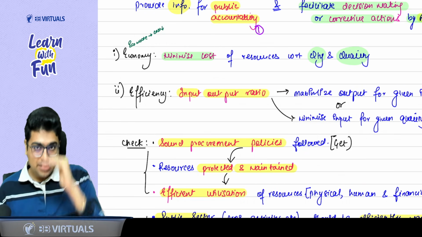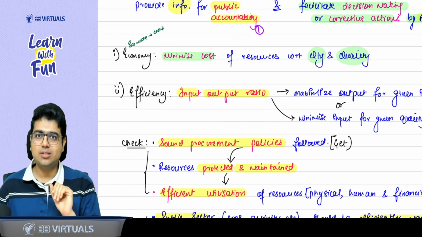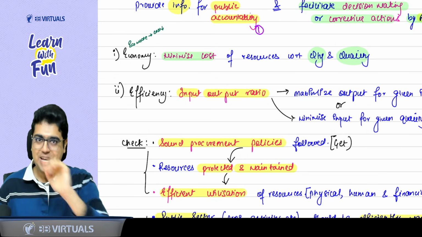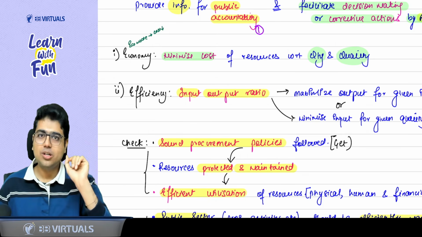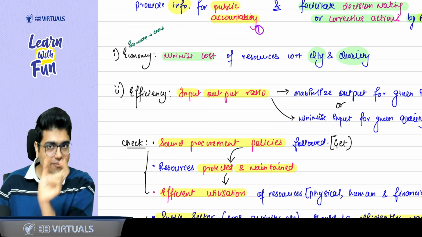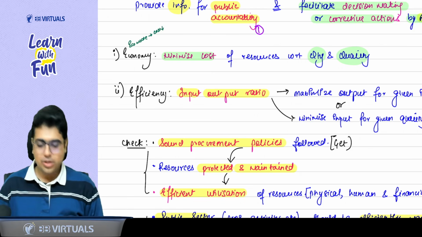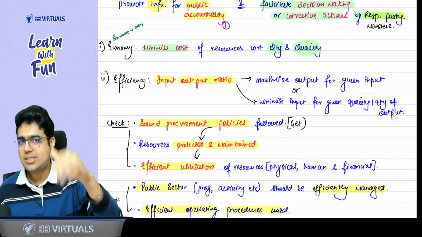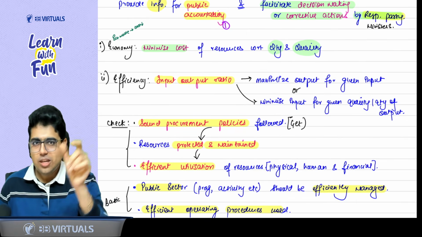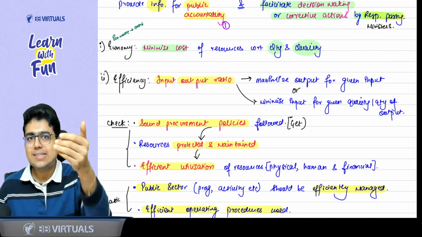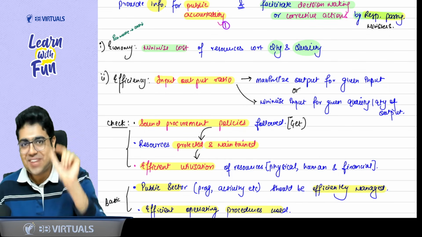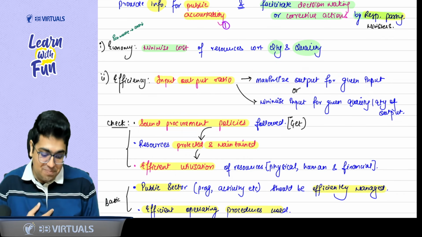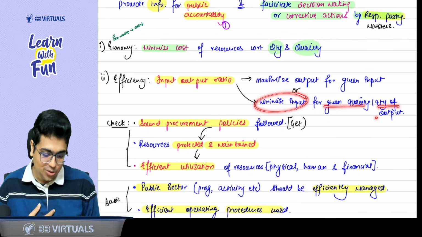That means minimum input for a given output, or for a given input, maximize the output. Once more, minimum input for a given output, or for a given input, try to maximize the output. That means the input output ratio should be good. Like these revision sessions, you give me minimum time, I give you maximum output. So maximizing the output for a given input, or minimizing the input for a given quality and quantity of output.